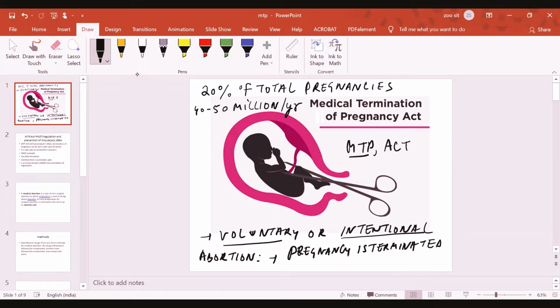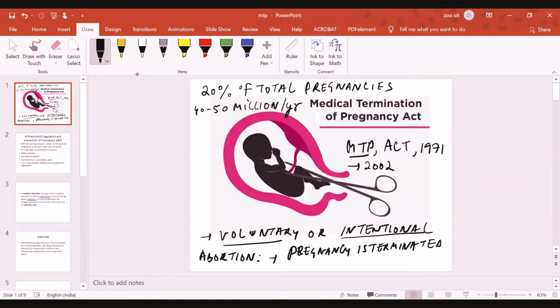So the Medical Termination of Pregnancy Act, the MTP Act, was enforced in 1971 and was amended again in 2002. So we call this the Medical Termination of Pregnancy Act 1971.